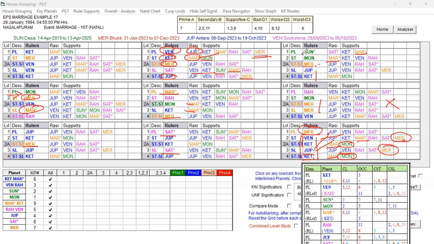After that, Sun Antra ran. Sun Antra is fine, but the star level planet is Mercury, it has some weakness, but not strongly unfavorable. Now Moon Antra started. Moon Antra, that is our destiny planet, is in the star of Mercury, the unfavorable key planet, and the sublord Mars itself is playing. So automatically during that Moon Bhukti, they got separated mutually.